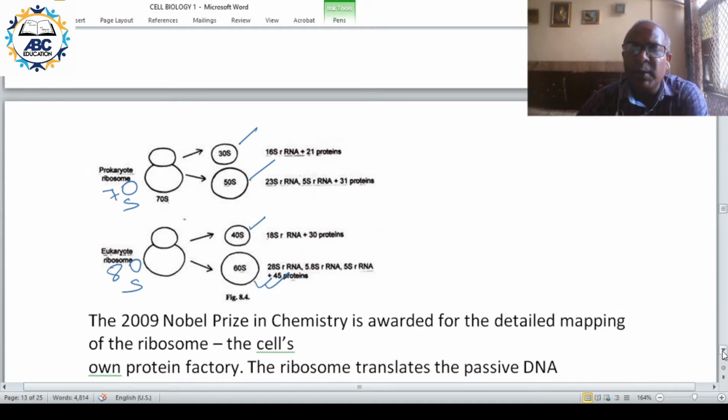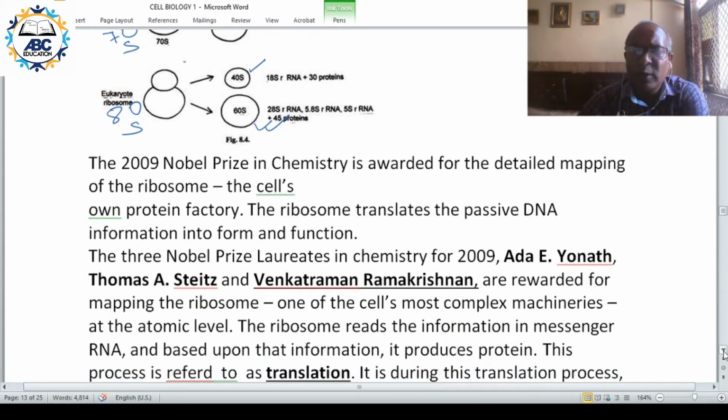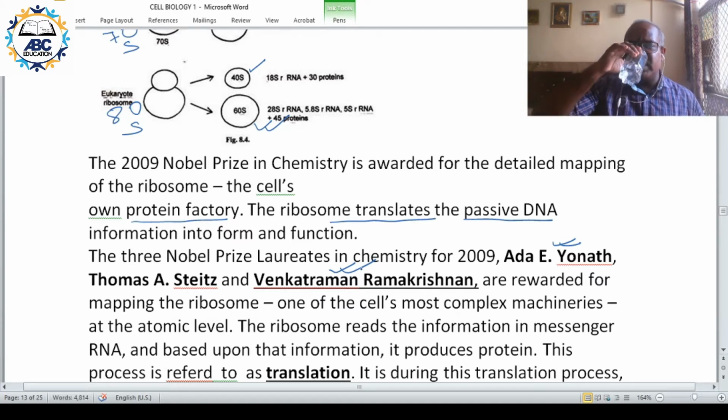Now the 2009 Nobel Prize in Chemistry was given for detailed mapping of the ribosome. Ribosome is what? The protein factory of the cell. So basically the information on the DNA is finally translated into protein. The ribosome translates the passive DNA information into protein. This 2009 Nobel Prize was given to three scientists: Ada Yonath, Thomas Steitz and Venkatraman Ramakrishnan.